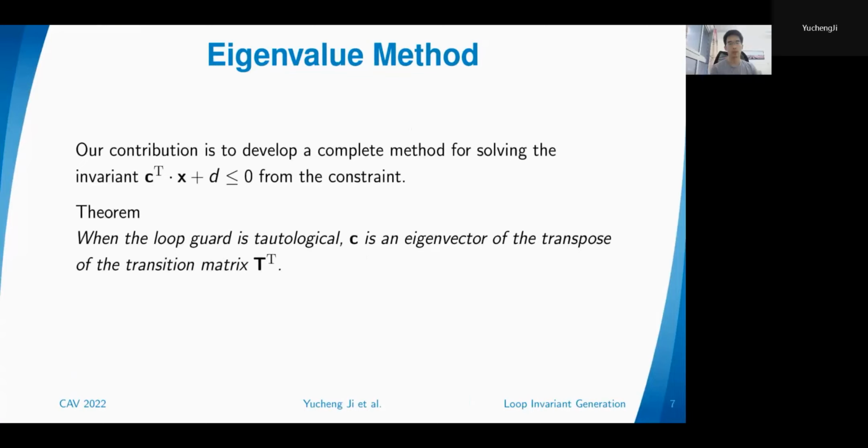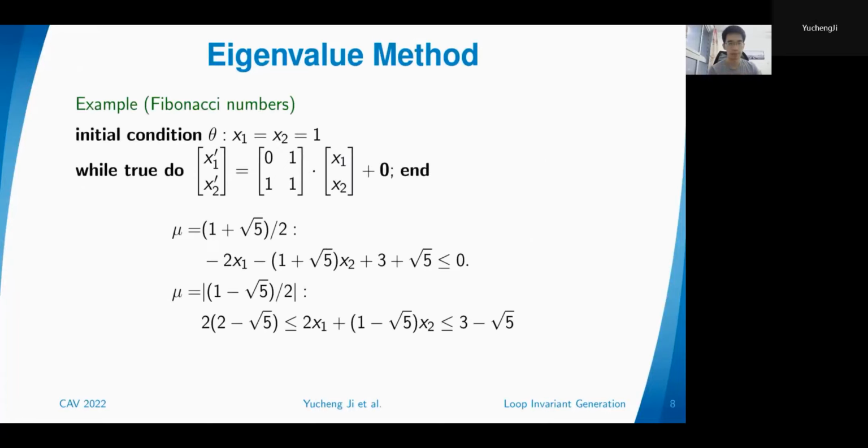Okay. So the first theorem says that when we have a loop whose loop guard is tautological, then vector C is an eigenvector of the transpose of the transition matrix, T transpose. So this is a pretty clean result. We omit the proof here because we want to show the power of this theorem by a concrete example.